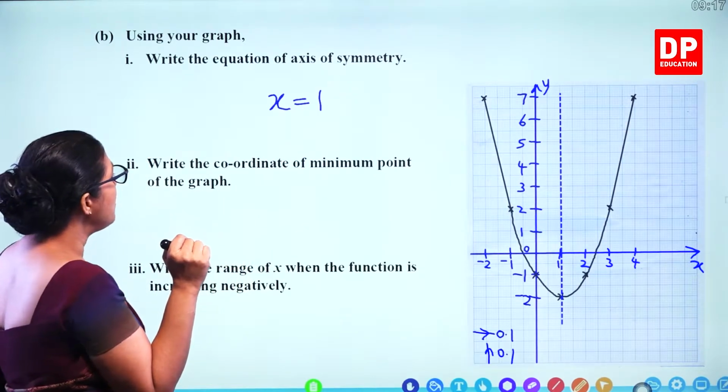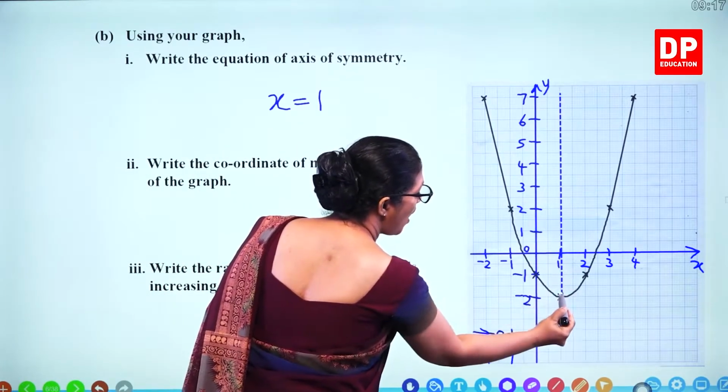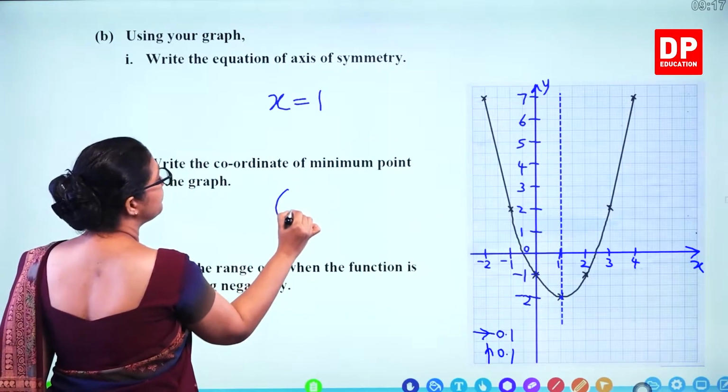Write the coordinate of minimum point of the graph. So, this is the minimum point. So, it is 1 and minus 2.